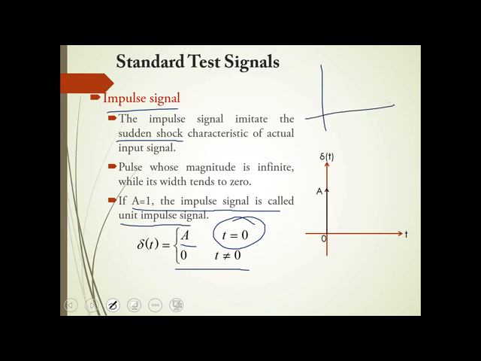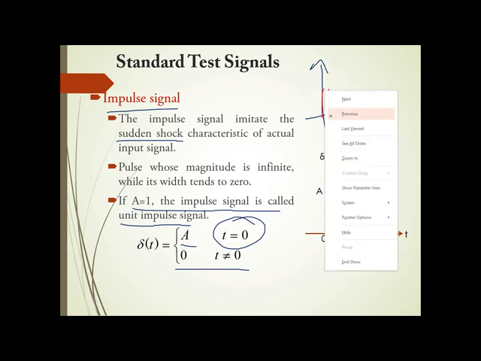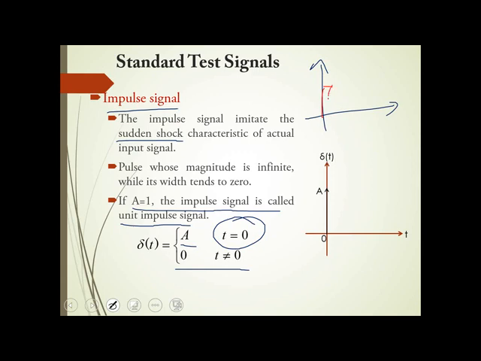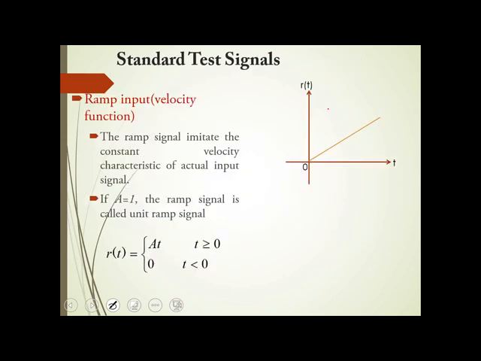Or your impulse signal can also be analyzed as a pulse of very small width. This also can be treated as impulse. So a pulse whose magnitude is infinite while its width tends to 0. That means the width should be very, very small. That also can be treated as impulse. This is your second standard test signal.